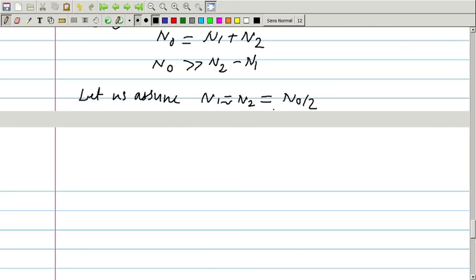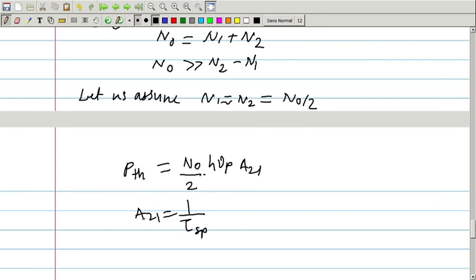Therefore, the above equation for P threshold we can write as P threshold is equal to N0 by 2 into h nu p into A21. But again, we know that A21 is 1 upon tau SP, that means Einstein's coefficient for spontaneous emission is 1 upon the lifetime of the state.